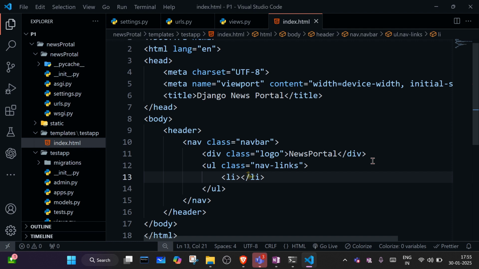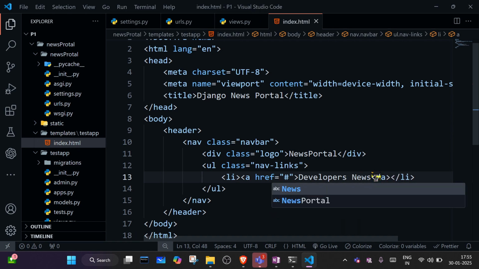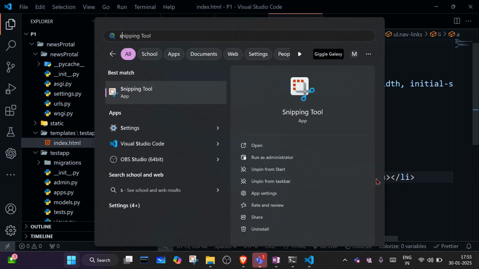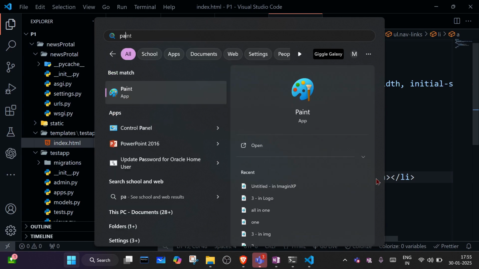Inside the list item, I'll create one anchor tag. Right now I'm not providing any link, and here I will write developers news.